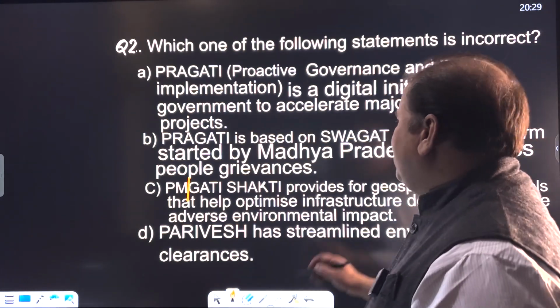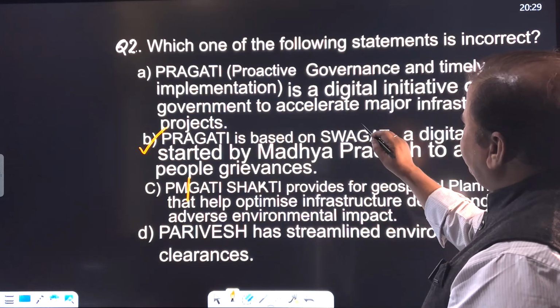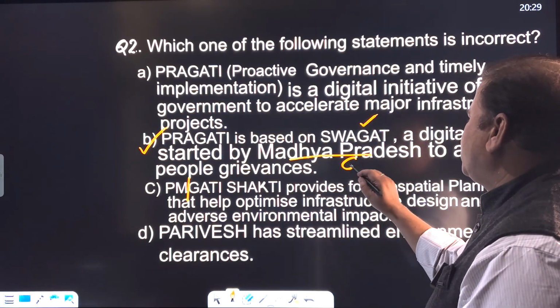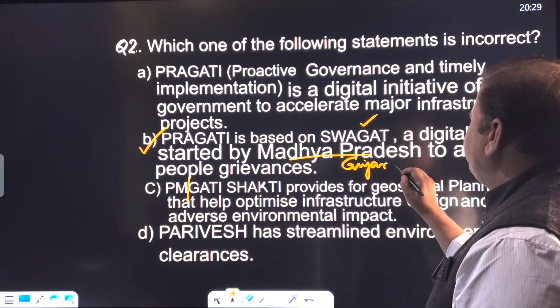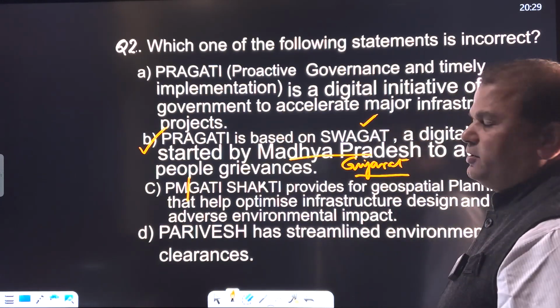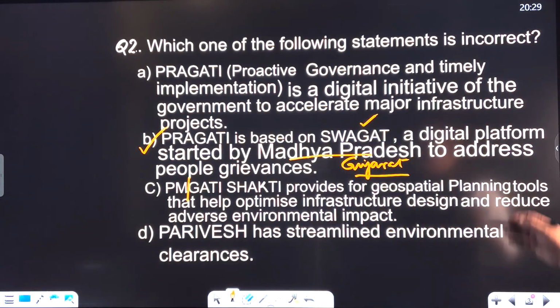The incorrect statement is B. Pragati is definitely based on Swagat, but that was not started by the Madhya Pradesh government. It was started by Gujarat, when the respected Prime Minister was the Chief Minister of Gujarat, to address people's grievances.